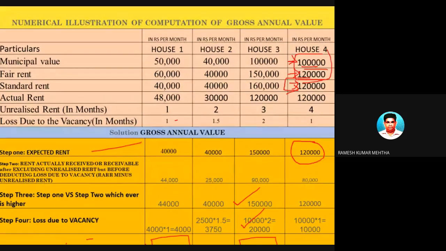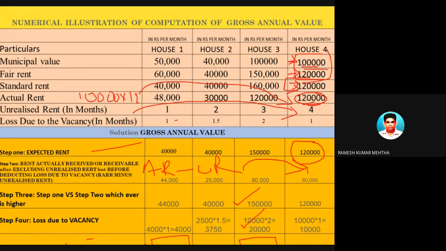Now second step, actual rent at which it has been let out minus unrealized rent. So actual rent at which it has been let out is 1,20,000. बोले तो ये भाड़े के ऊपर कितने के ऊपर दिया? 10,000 महीने का इंटू 12 महीना इतने के ऊपर दिया पूरे साल के लिए. So the house property has been let out at 10,000 rupees per month into 12 months. The rent received or receivable is 1,20,000. Sorry, this much rent was expected from the tenant, but there was an unrealized rent to the extent of 4 months. So 1,20,000 is the actual rent at which it has been let out minus 4 months rent.